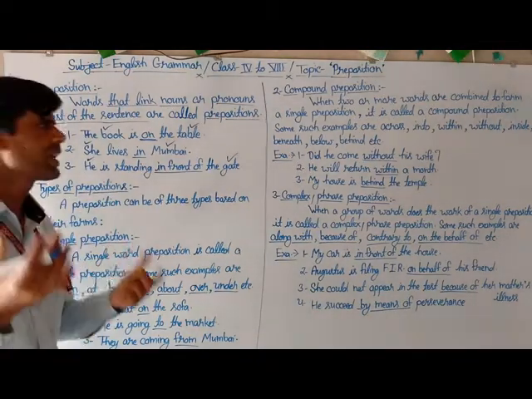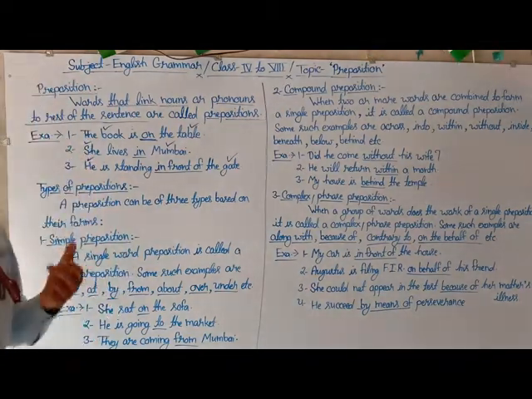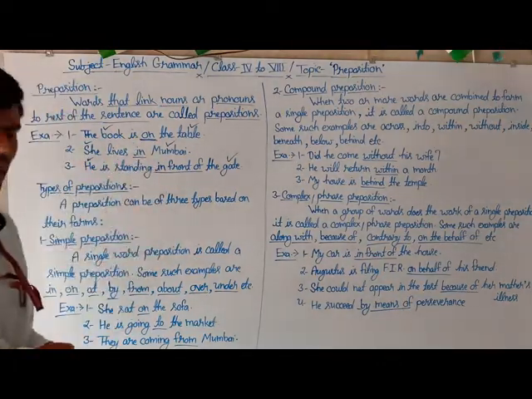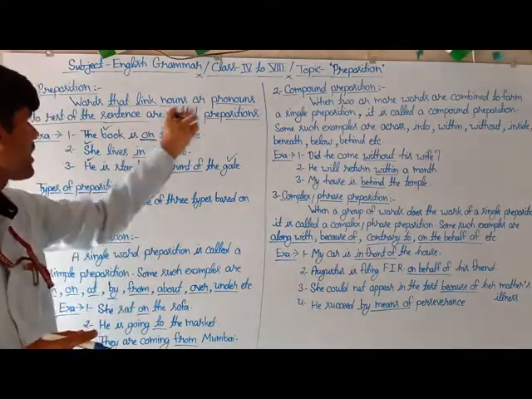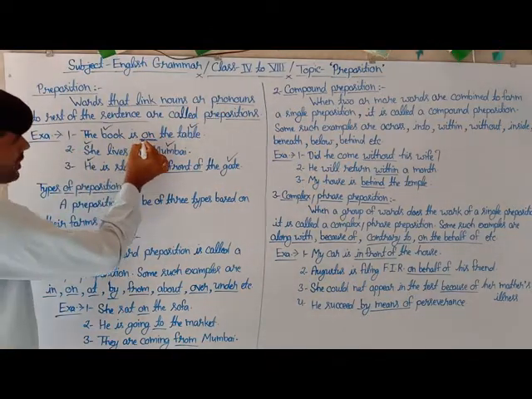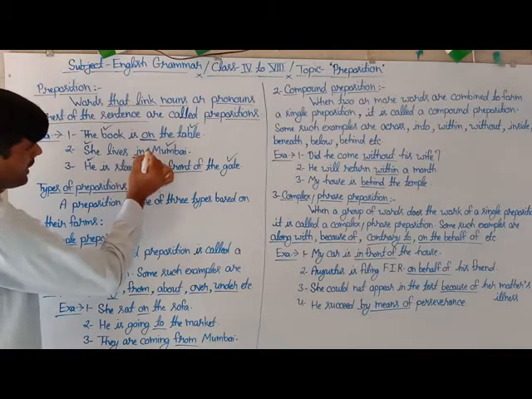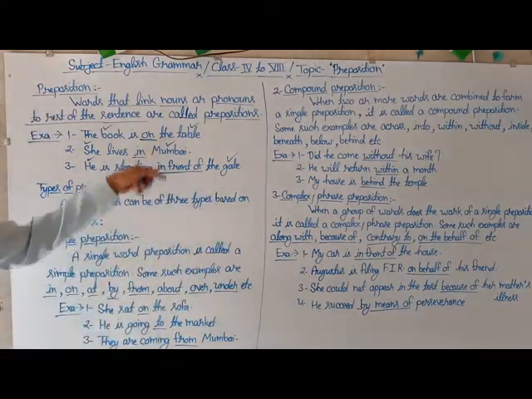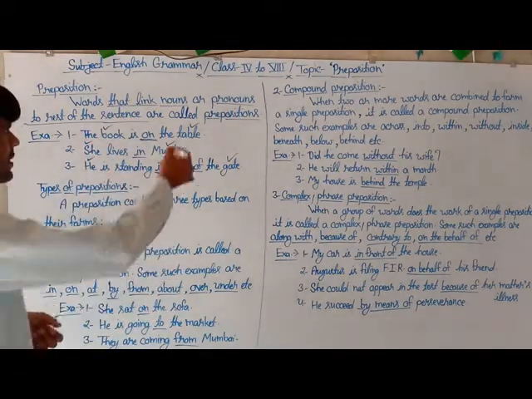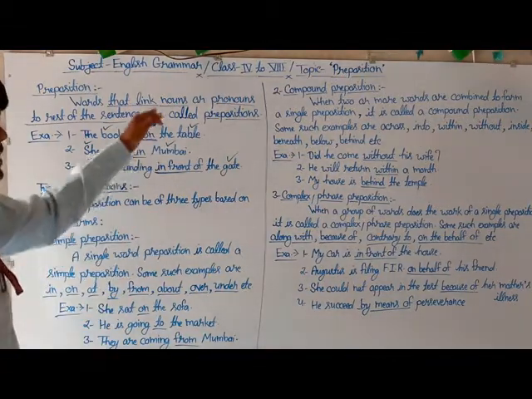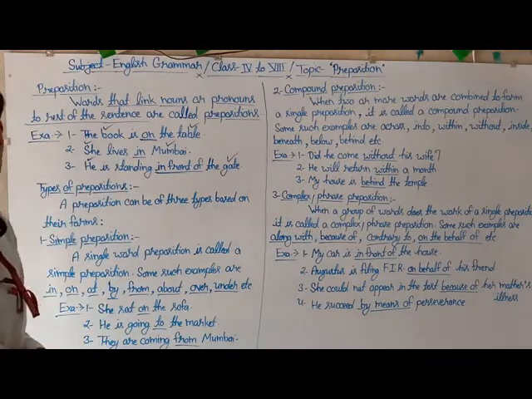So students, we can say that words that link nouns or pronouns to the rest of the sentence are called prepositions. And here are the examples: the underlined word on, the underlined word in, and the underlined words in front of are the words that link nouns or pronouns with the rest of the sentence. So these are counted as prepositions.